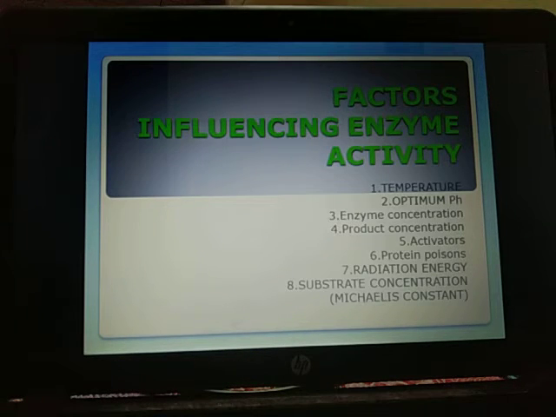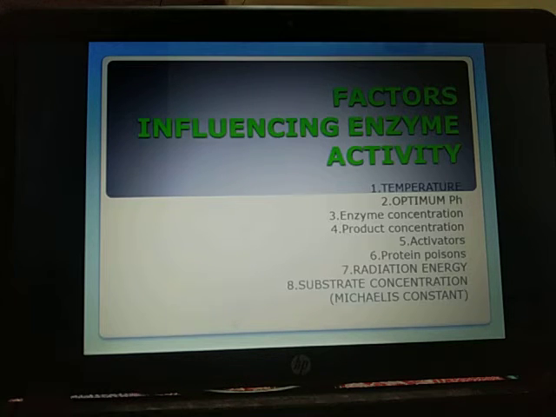First is temperature. An enzyme is active within a narrow range of temperature. The temperature at which an enzyme shows its highest activity is called the optimum temperature. It generally corresponds to the body temperature of warm-blooded animals, for example 37 degrees Celsius in human beings. Enzyme activity decreases above and below this temperature. Enzymes become inactive below the minimum temperature and beyond the maximum temperature.